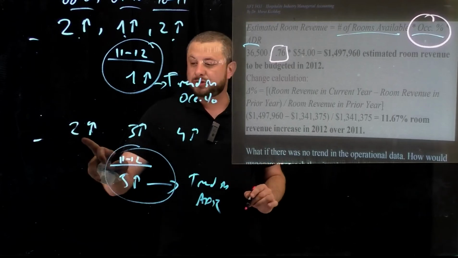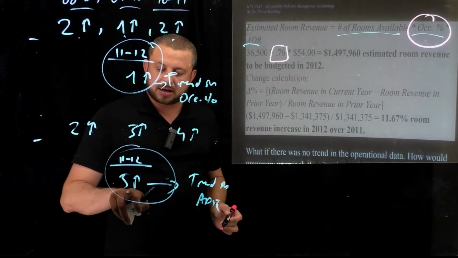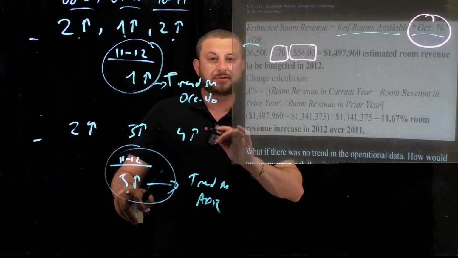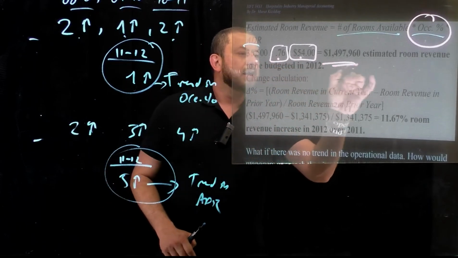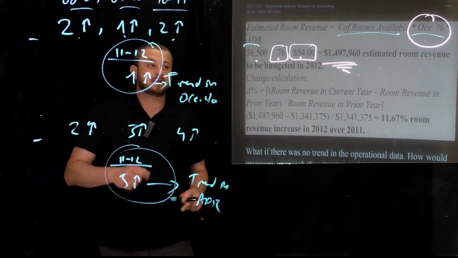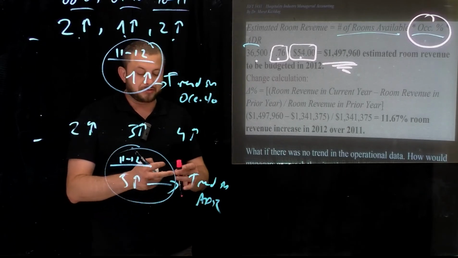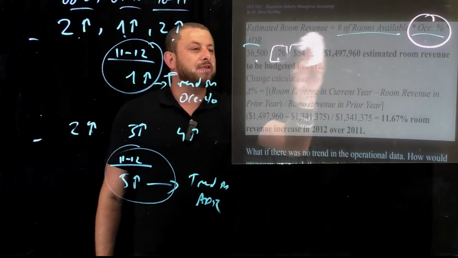And then in 2011, my ADR was $49, but now we're going to assume that it's going to be up by $5, therefore it's going to be $54. When I do the math, multiply this guy with this and with this, I will have $14,98,960, almost $1.5 million estimated room revenue budgeted for 2012, guys, okay?